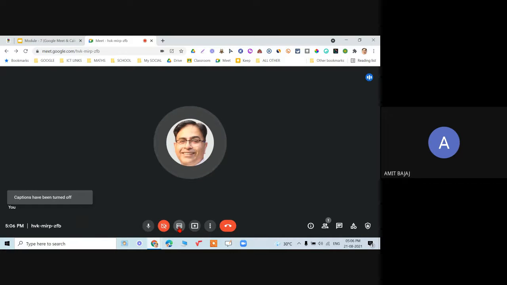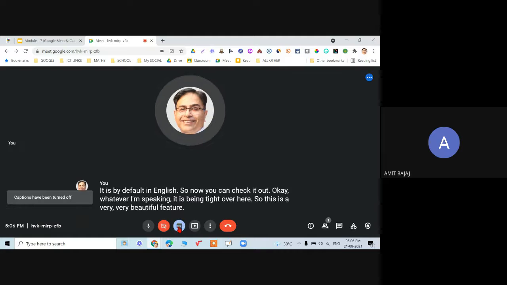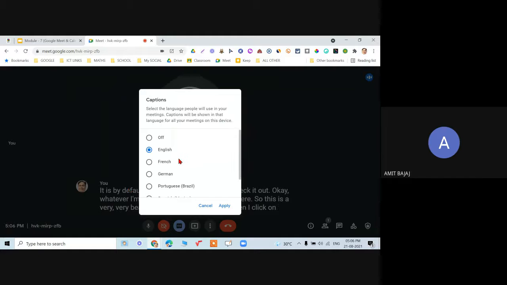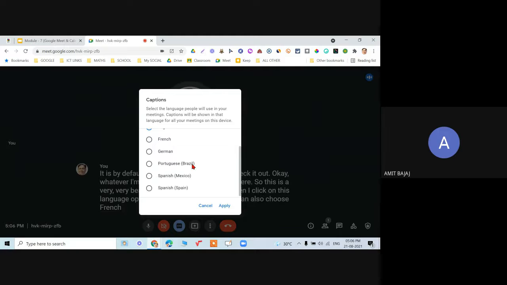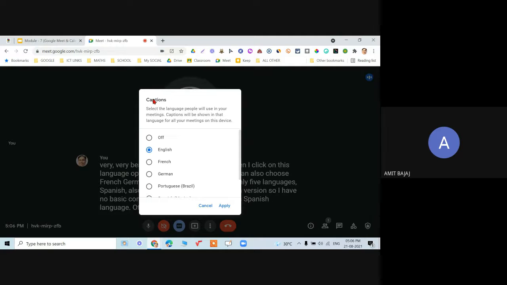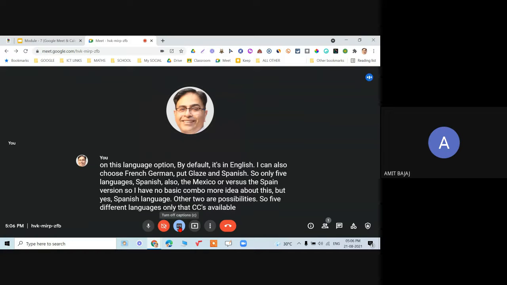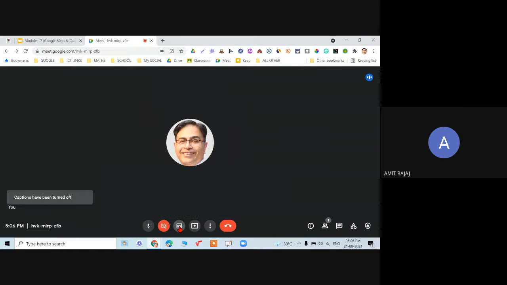There are 5 other languages in which this can be done. When I click on the language option, by default it's in English. I can also choose French, German, Portuguese, and Spanish, and Spanish also has the Mexico and Spain versions. I don't have much more idea about this, but these are the possibilities. So captions are available in only 5 different languages. Once I click on this again, it is closed.